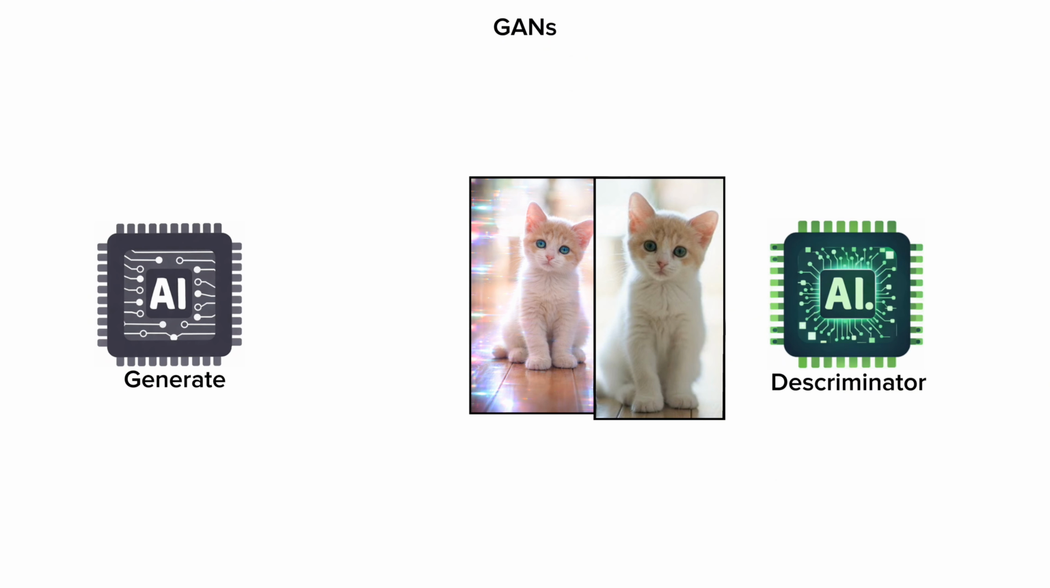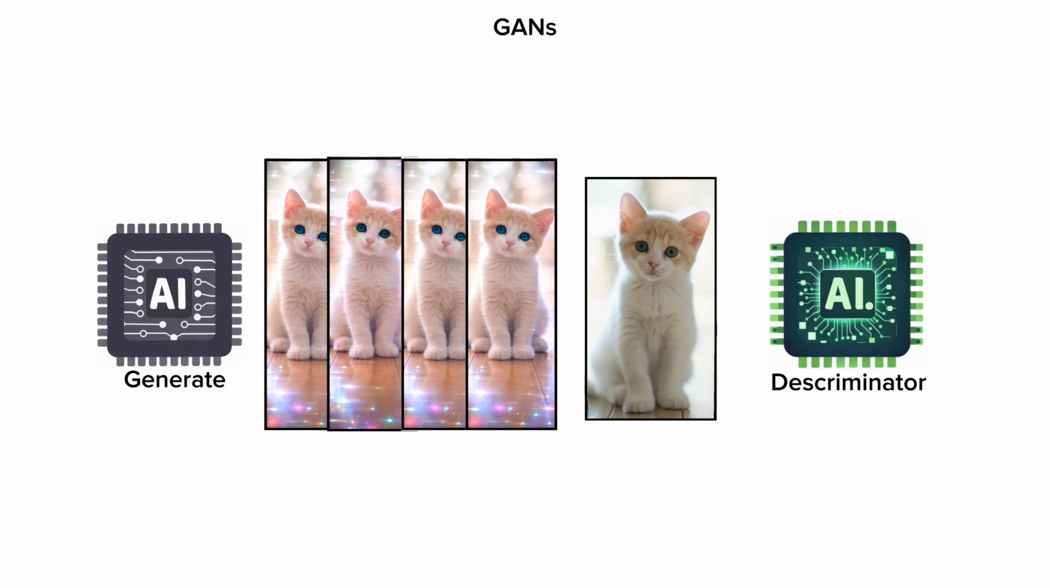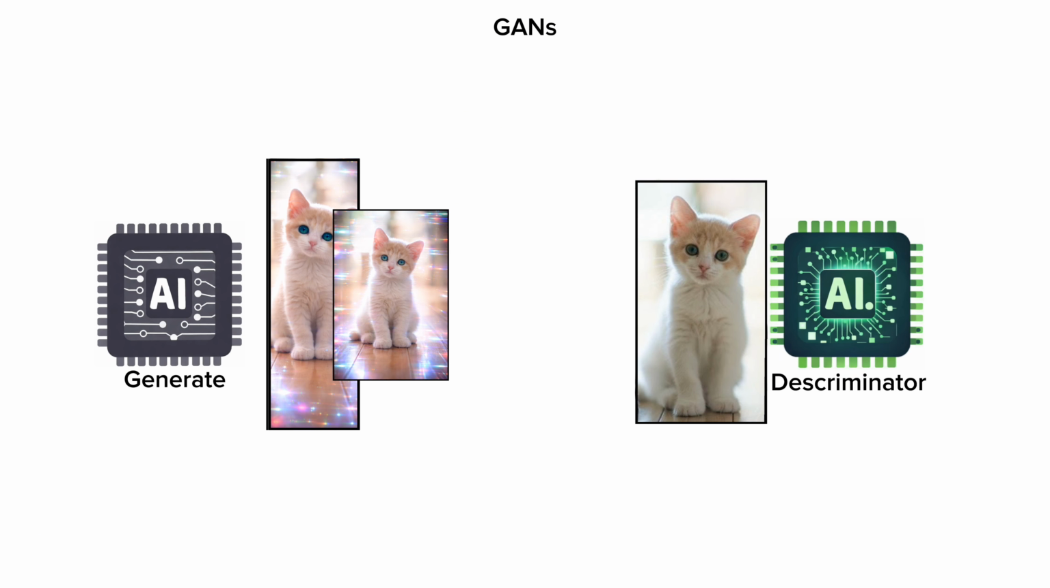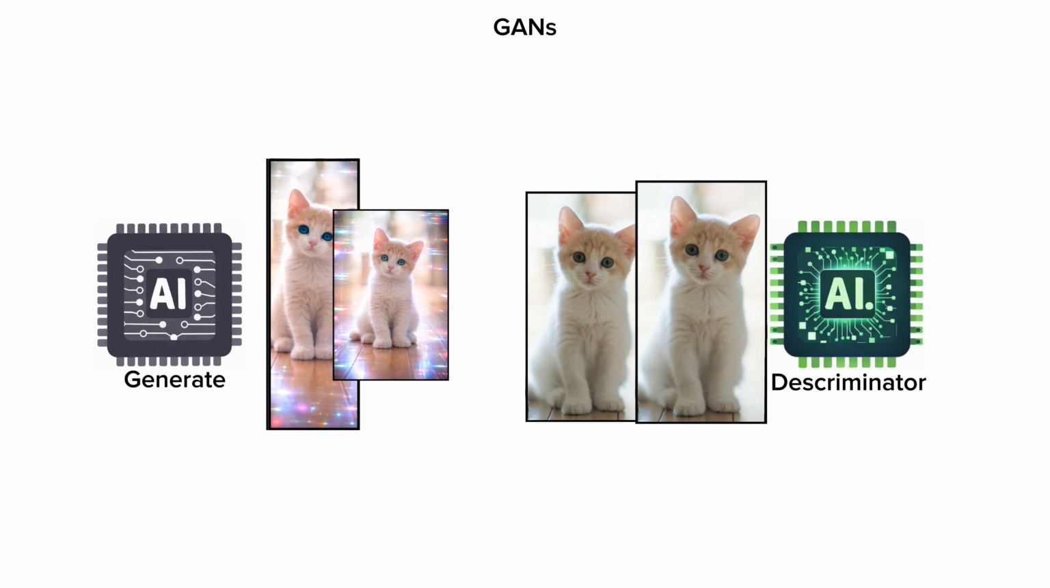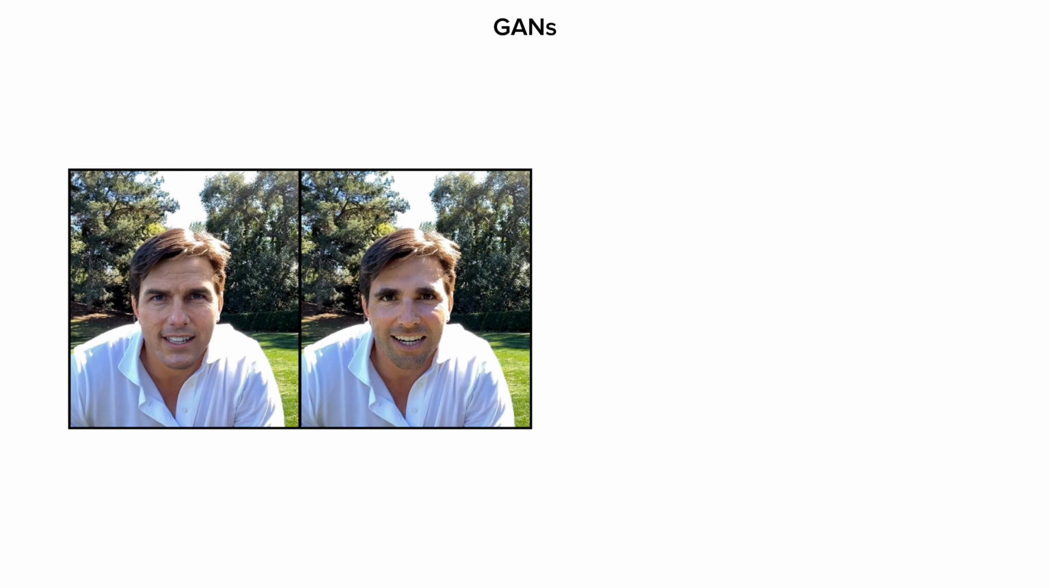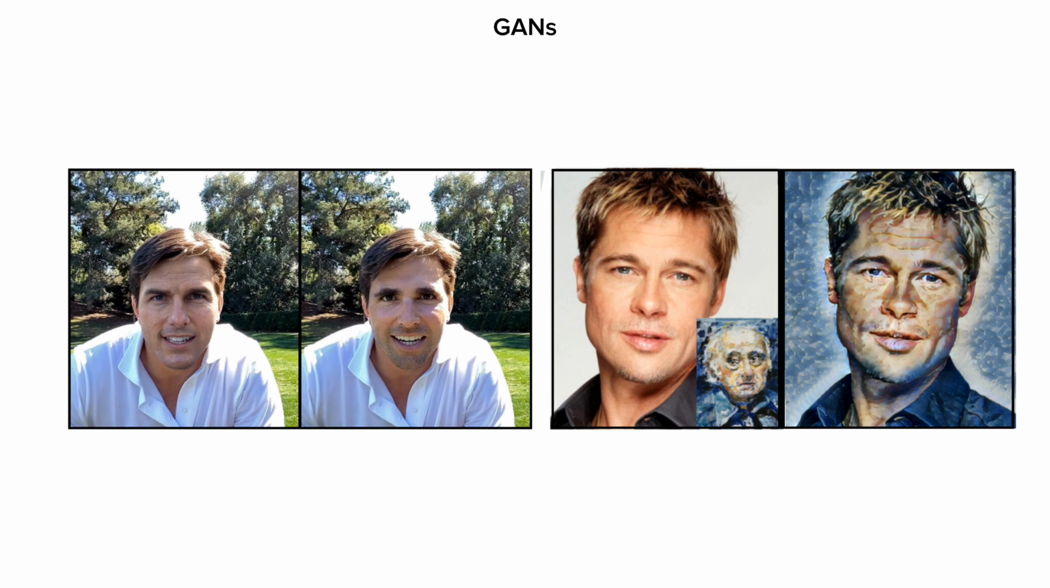If the detective spots the fake, the forger is punished and tries again. They do this millions of times. Eventually, the forger becomes so perfect that the detective cannot tell the difference. This is the technology behind deepfakes and style transfer.